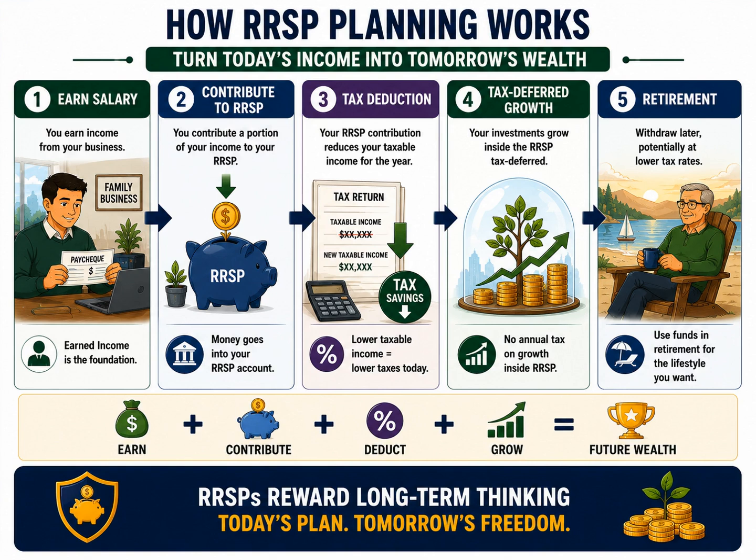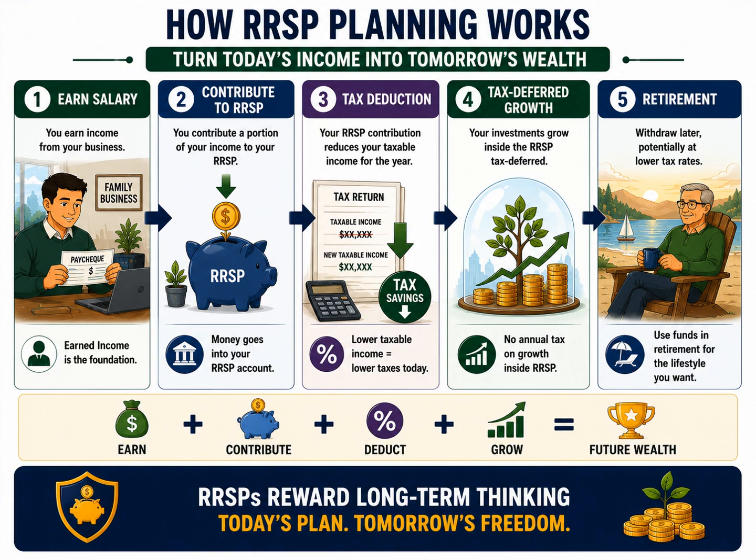The process begins with earning salary from the business. An owner-manager receives employment income, and that income creates RRSP contribution room. This is the foundation of the entire strategy. Without earned income, there is no new RRSP room to contribute. That's why the first step is so important.